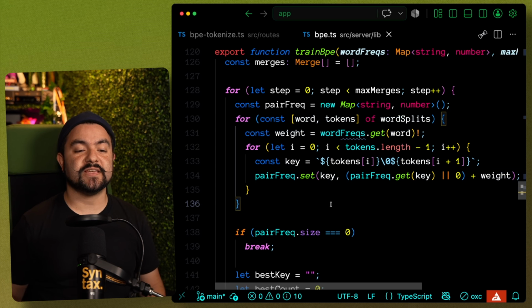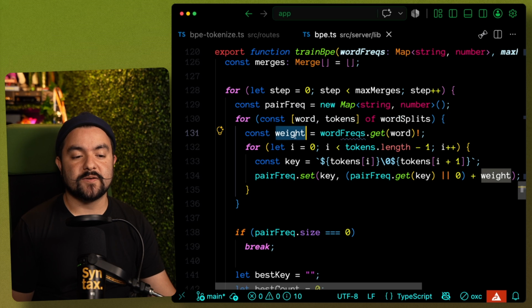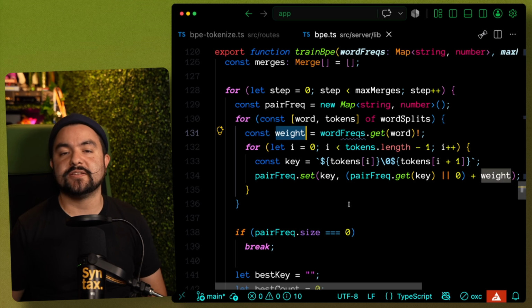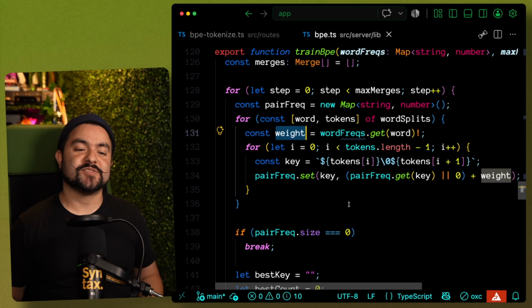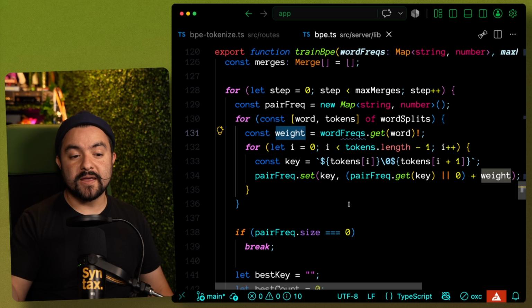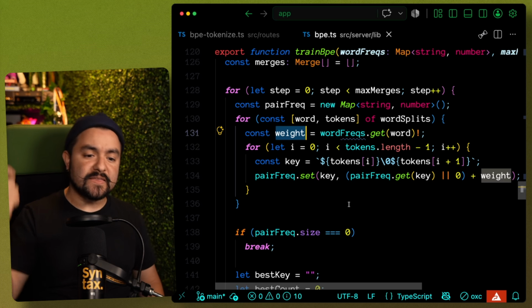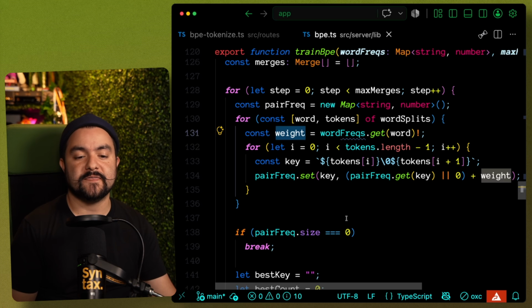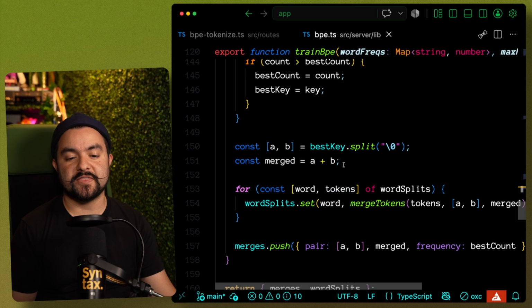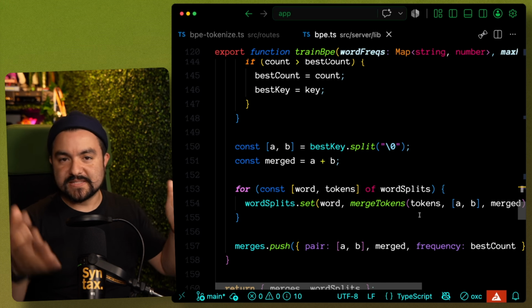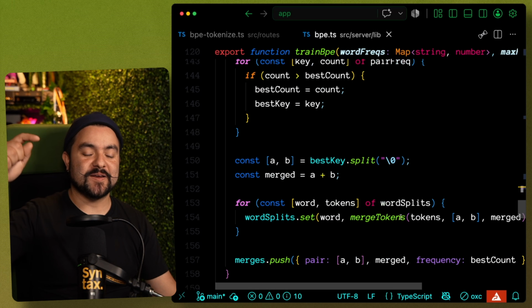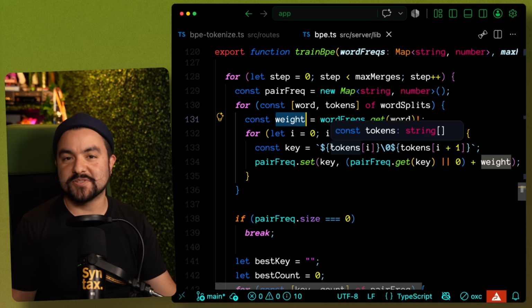So this essentially looks at every character pair to find the most common occurring ones, and also takes into account the weight, so how often that particular word occurs. And so we find the most common occurring pair that has the highest weight, and that becomes a new piece that we're going to then merge on in the next iteration. So we take that best pair that we've found, merge all of the groups, in this case, merge all of the words together, and then repeat to find the next most commonly occurring pair.